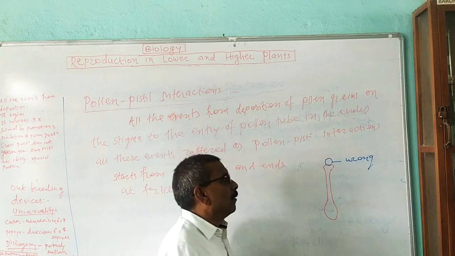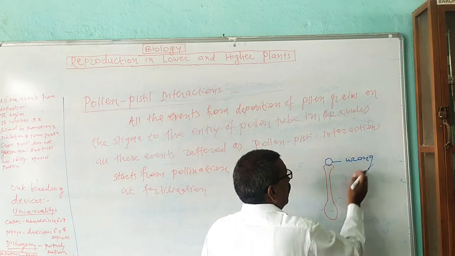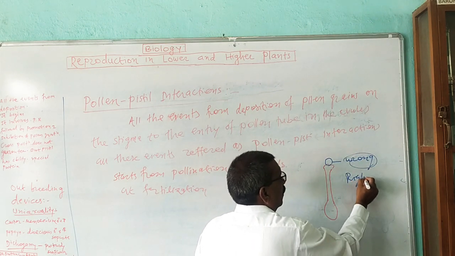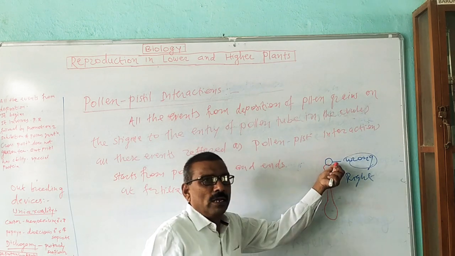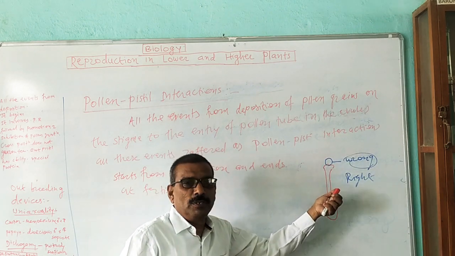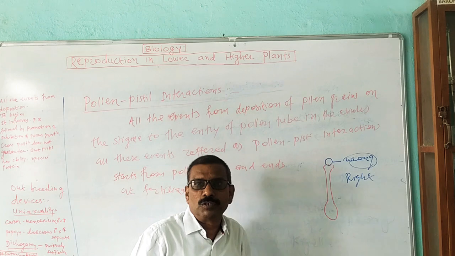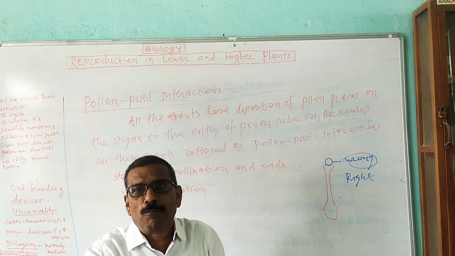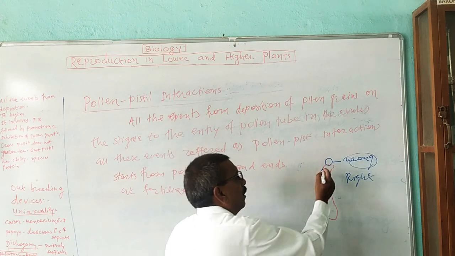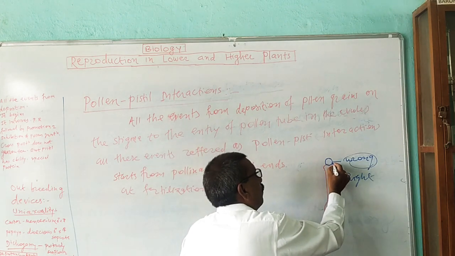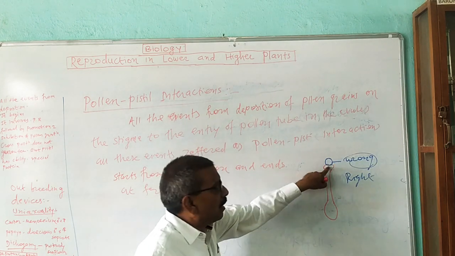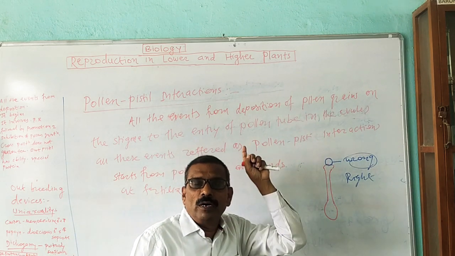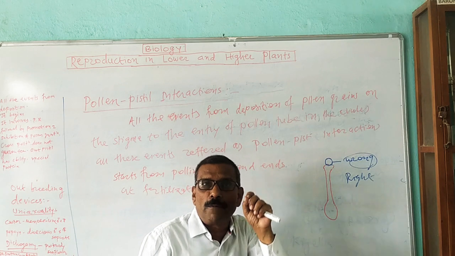But when the pollen grain is of the right type, then the pollen grain germinates on the receptive stigma, and it puts up a structure. That structure is known as a pollen tube. Now the stigma recognizes the pollen grain with the help of a specific type of protein.